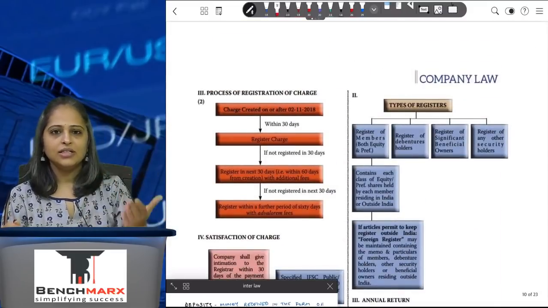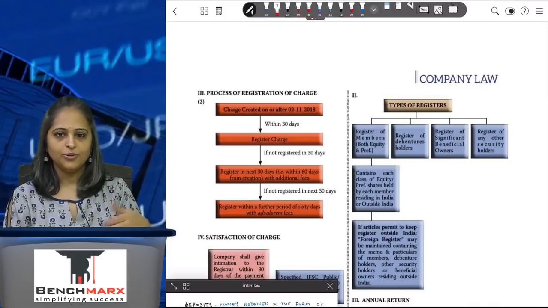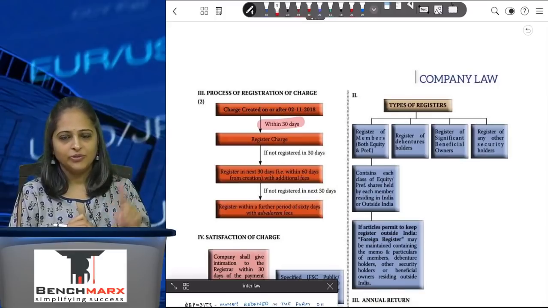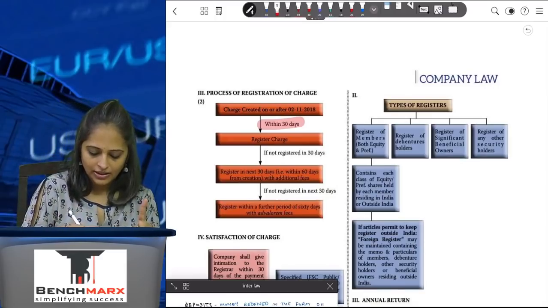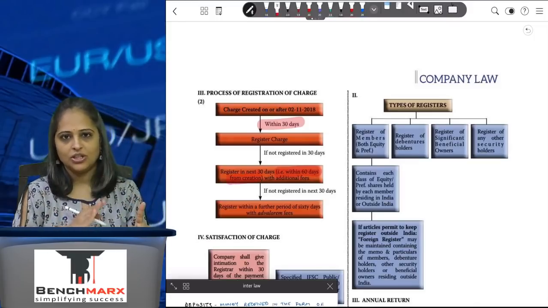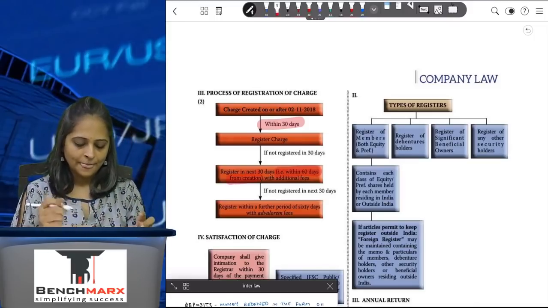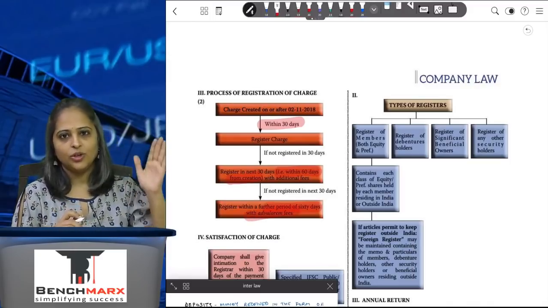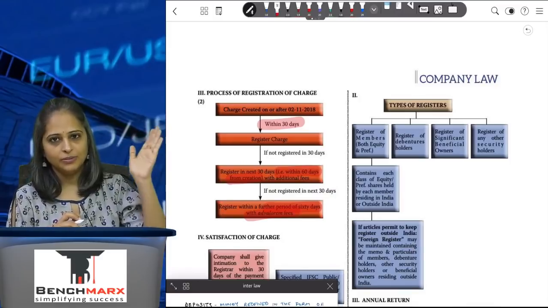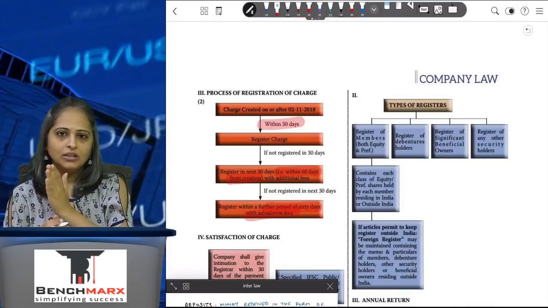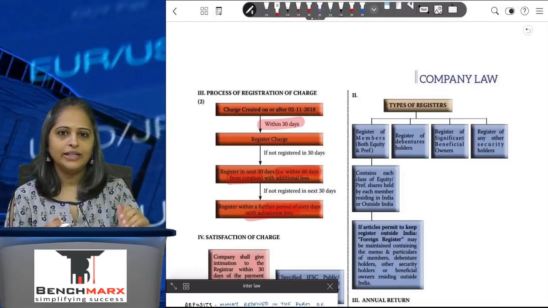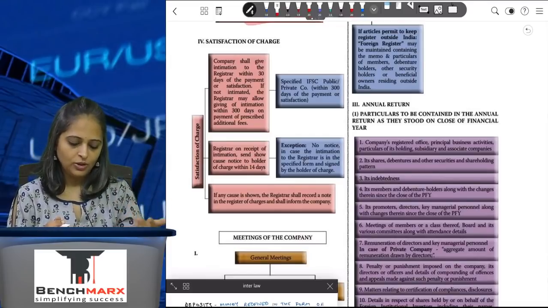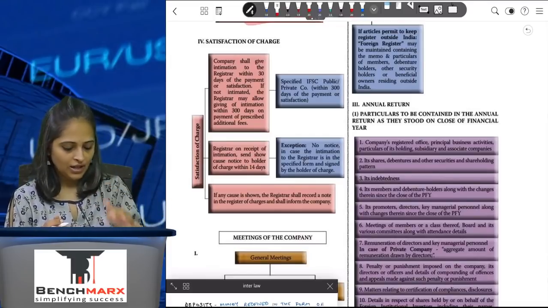In case the charge is created post 2nd November, you'll have to register it within a period of 30 days. If you don't register within 30 days, you get an additional 30 days, which is 60 days from the creation. So now the time period has been reduced. And if you don't do that, then you get a further period of 60 days. So what was 330 days for registration of charge, post 2nd November 2018 you get a total of 120 days. Satisfaction of the charge has to be informed and filed with the ROC.